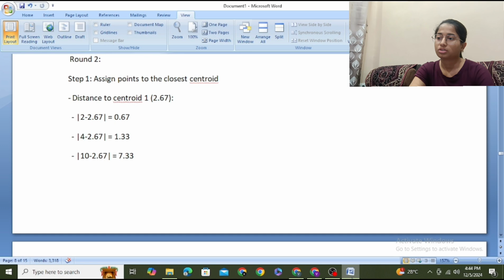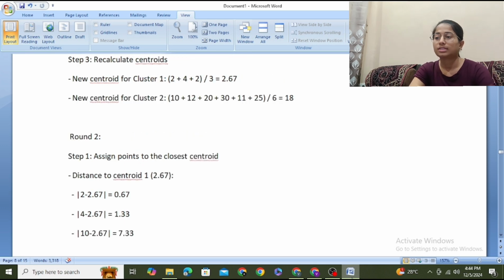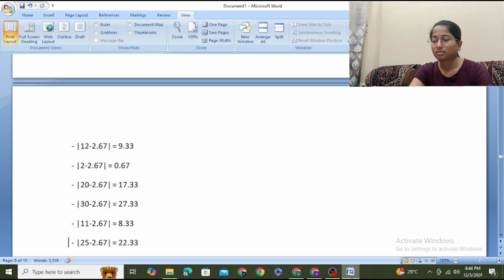Assign points to the closest centroid. Now that distance, 2.67, is the result of the first centroid. Now that distance is calculated from all the other points, and similarly 18 is the result of the second centroid, and that is 20.